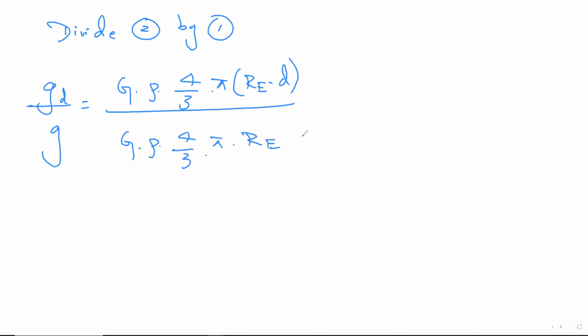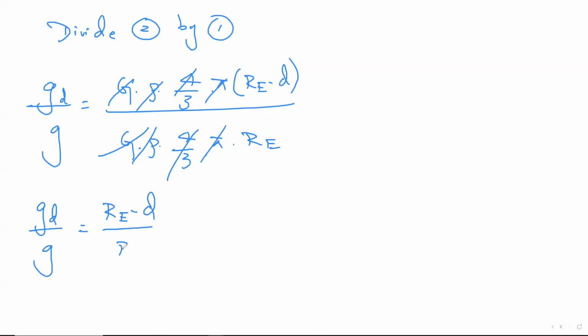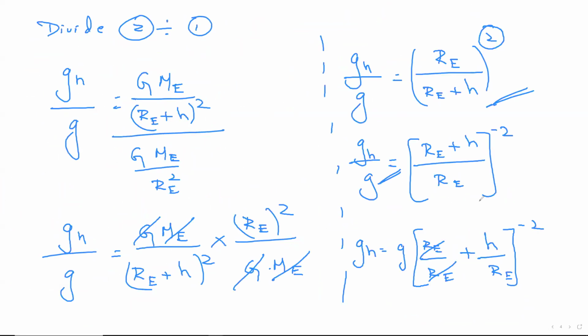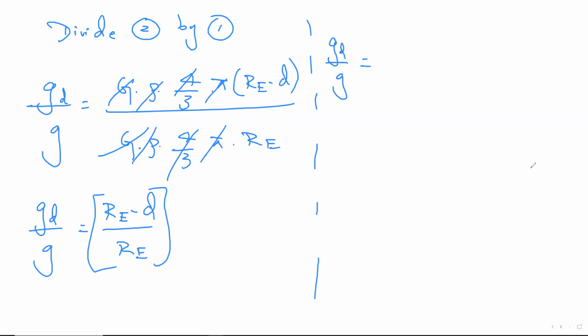Copy that also. Now, it feels very simple at this point of time, because everything is going to get cancelled. Okay. Left hand side, GD by G remains. RE minus D whole thing divided by RE. Okay. I forgot to put bracket. Now, what can be done? Before doing anything, I'll keep the GD there itself, G also there itself. Don't you think in the previous height part, we had to flip it because the denominator was not matching, because we wanted a simpler denominator? This was more complicated. But here, don't you think we already have a simpler denominator? It's only RE. What I'm going to do, I'll distribute that RE throughout.